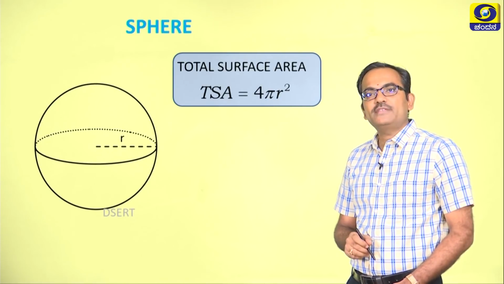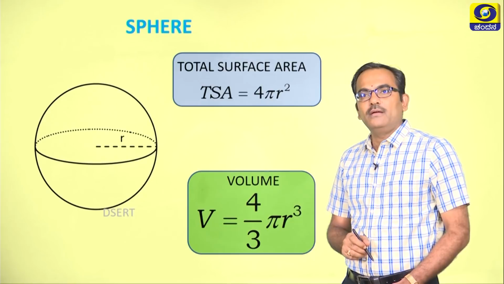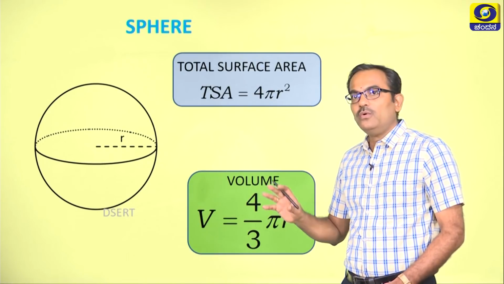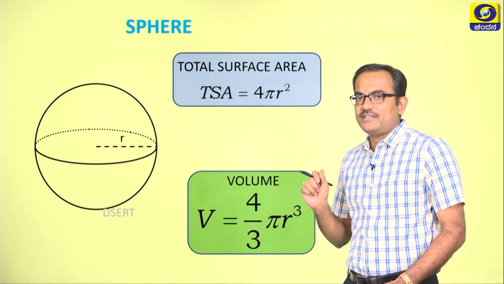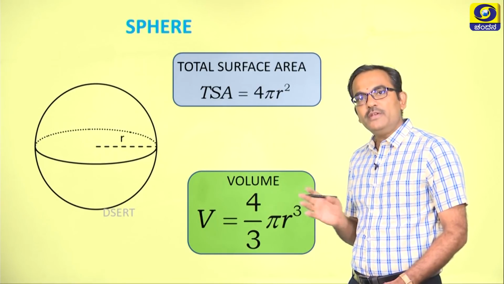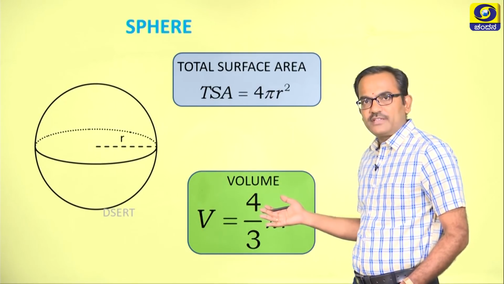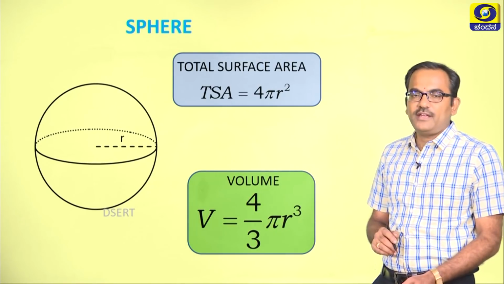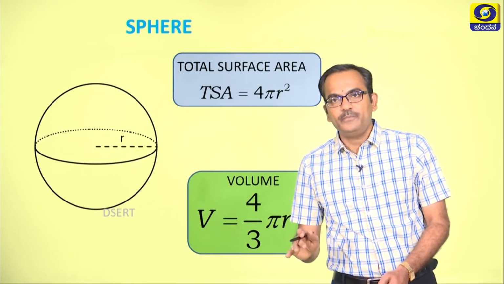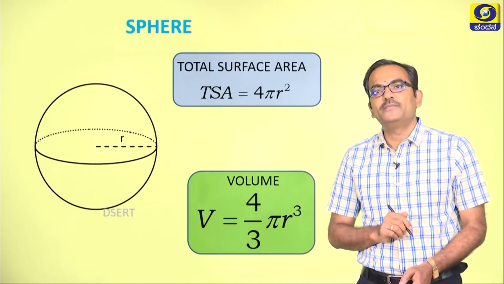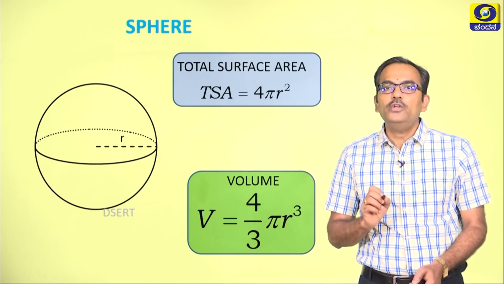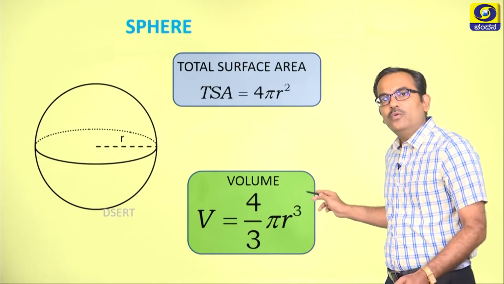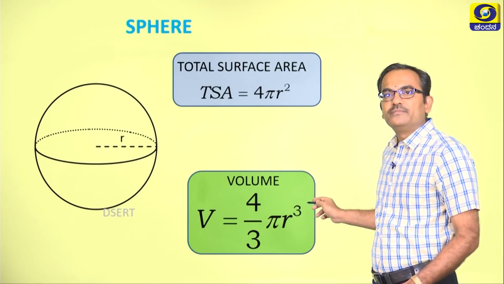Observe that there is no curved surface area or lateral surface area here, which means the curved surface area, the lateral surface area and the total surface area, all three are the same as far as the sphere is concerned, and the volume of the sphere is given by 4 by 3 pi r cube.